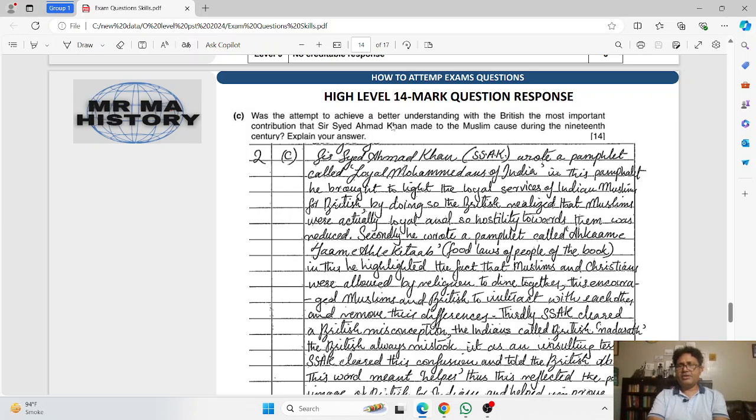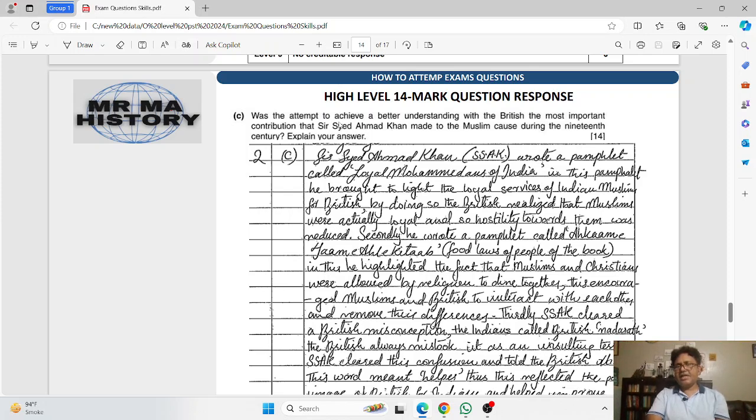The question is basically that Sir Syed made a contribution to the cause of Indian Muslims. He was working for the interest of the Indian Muslims, and one of the things that Sir Syed did was that he improved the relations between the British and the Muslims, and he tried to clarify misunderstandings that the British were having about the Muslims.